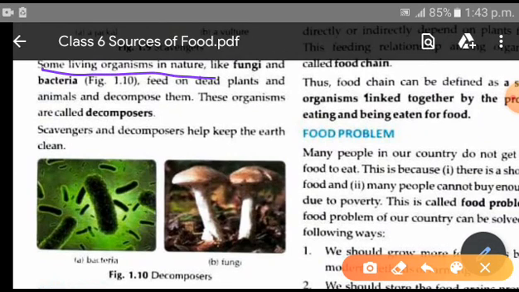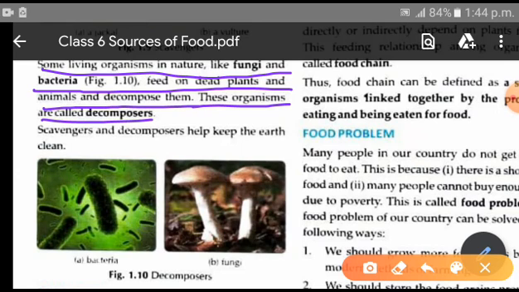Underline. Some living organisms in nature like fungi and bacteria feed on dead plants and animals and decompose them. Now what is the meaning of decomposing? Decomposing means to convert the complex organisms into simpler ones. So these organisms are called decomposers. Underline this part, and if a definition comes you are going to write this.